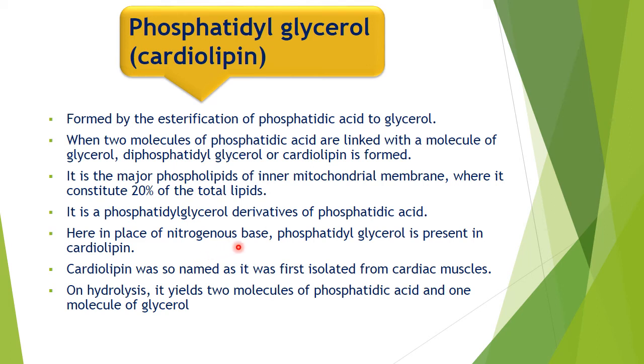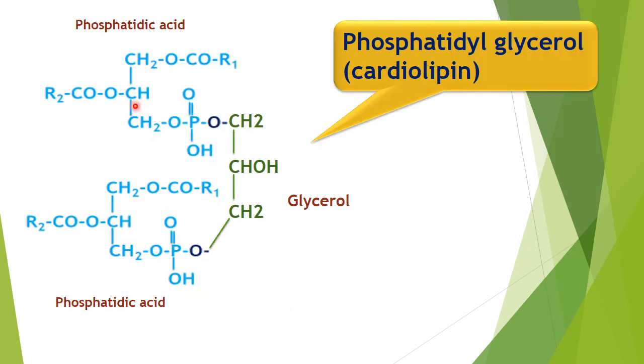Here in place of nitrogenous base, phosphatidyl glycerol is present in cardiolipin. Cardiolipin was so named as it was first isolated from cardiac muscle. On hydrolysis, it yields two molecules of phosphatidic acid and one molecule of glycerol. So here it is the structure.